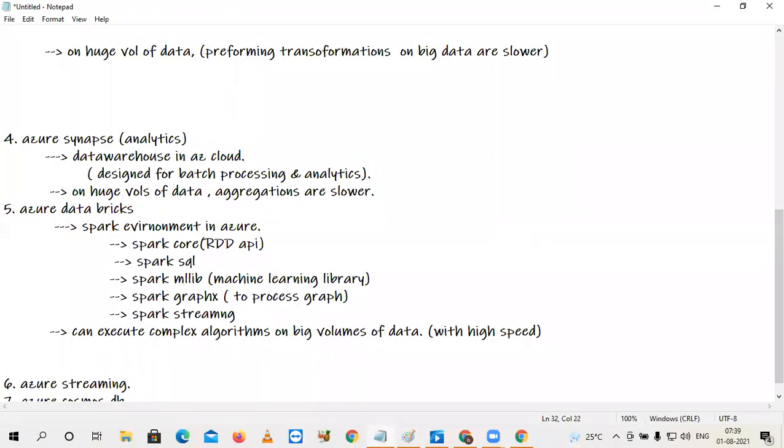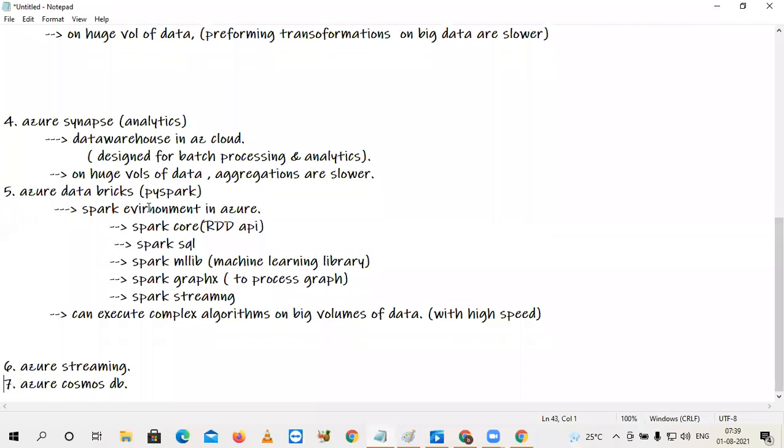Especially here, we are going to learn PySpark, right? Python with Spark, that is called PySpark. So using PySpark, you can process data lake data. You can process even Hive table data, if it is a Hadoop Hive environment. You can process Azure Synapse data. Anything you can process with high speed.